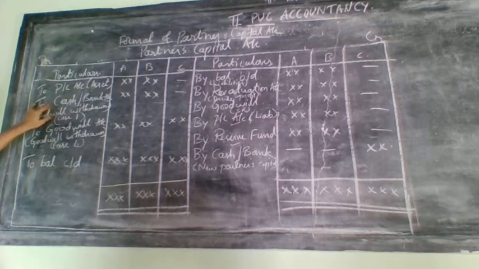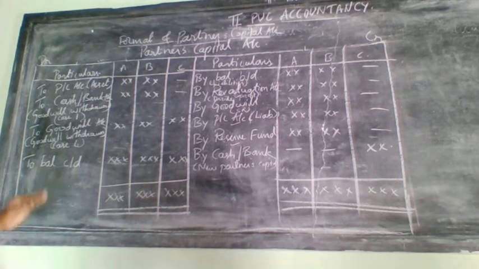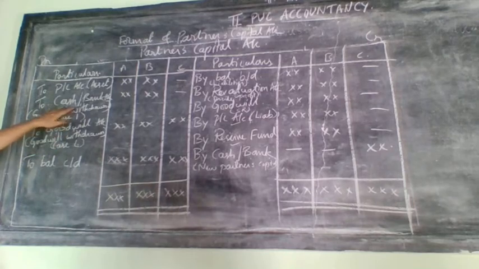Next comes cash or bank account. Here cash or bank means this is for goodwill withdrawn. This is for which one? Goodwill withdrawn by the old partner. If the problem says that the new partner will bring the goodwill in the form of cash and it was withdrawn by the old partner, then that withdrawn amount of goodwill will come on which side?